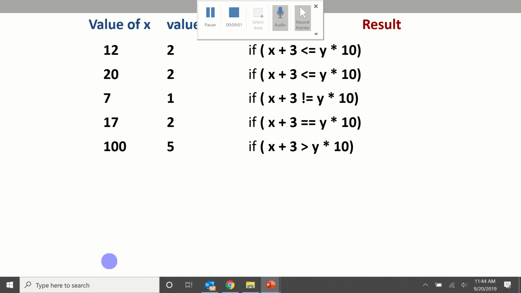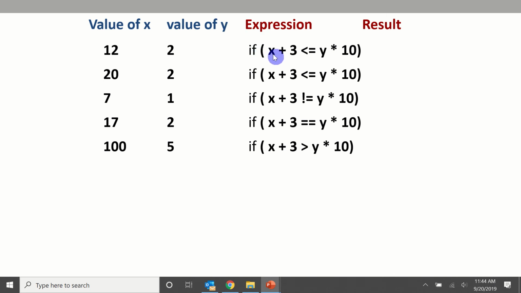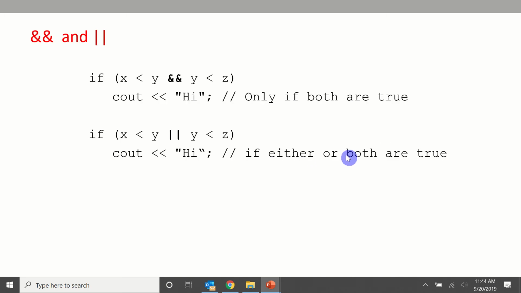Here's another one. If x is 12 and y is 2, we're checking to see if 12 plus 3 is less than or equal to y times 10. So we have 15 is less than 20, so that's true. Here we have 23 is less than or equal to 20. That's false. Here we have 10 is not equal to 10. That's false because they are equal. Here we have 20 is equal to 20. That should be true. And then 103 is greater than 50. That's true. I'm going to stop here and then talk about